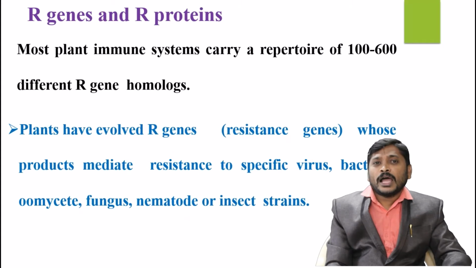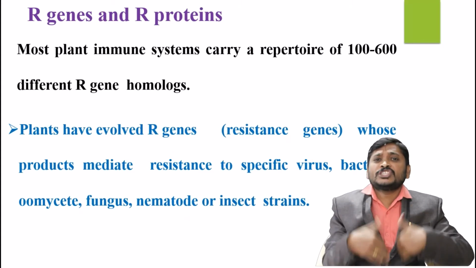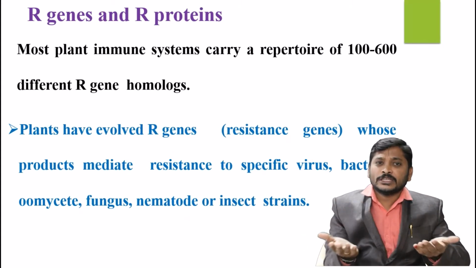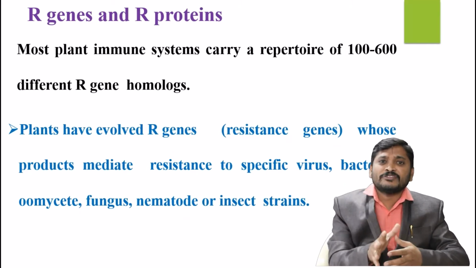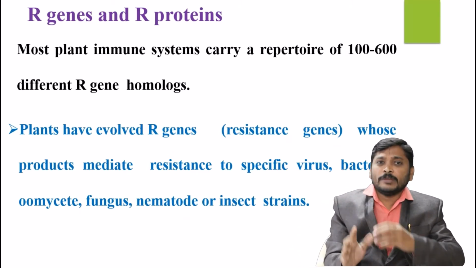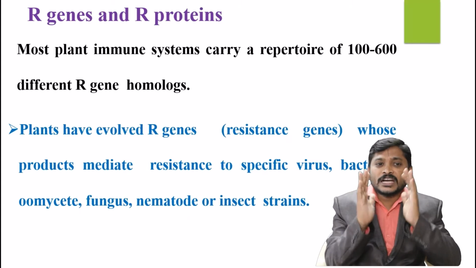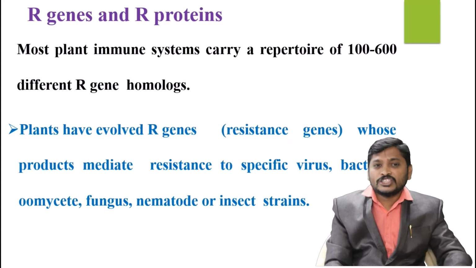So in the evolutionary mode, the pathogen is changing. A changed pathogen can be easily identified. An effective mechanism can be molded, and that can be easily controlled by means of R gene products. What are the R genes and their proteins?